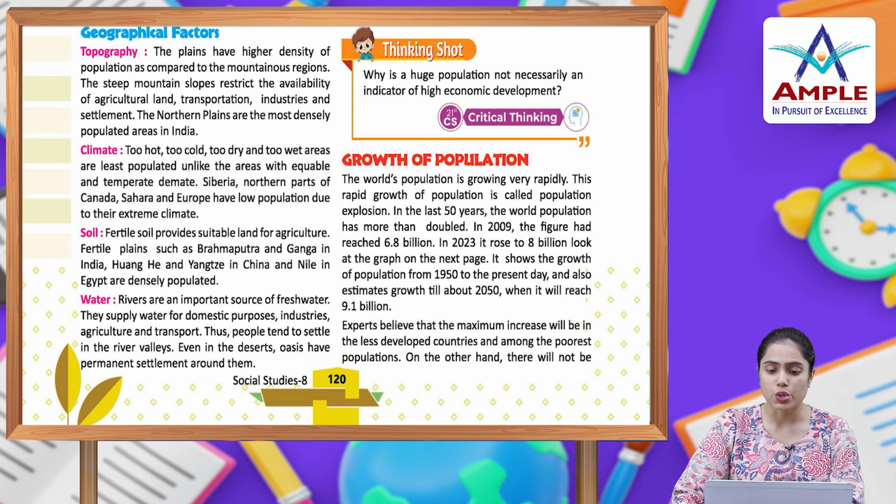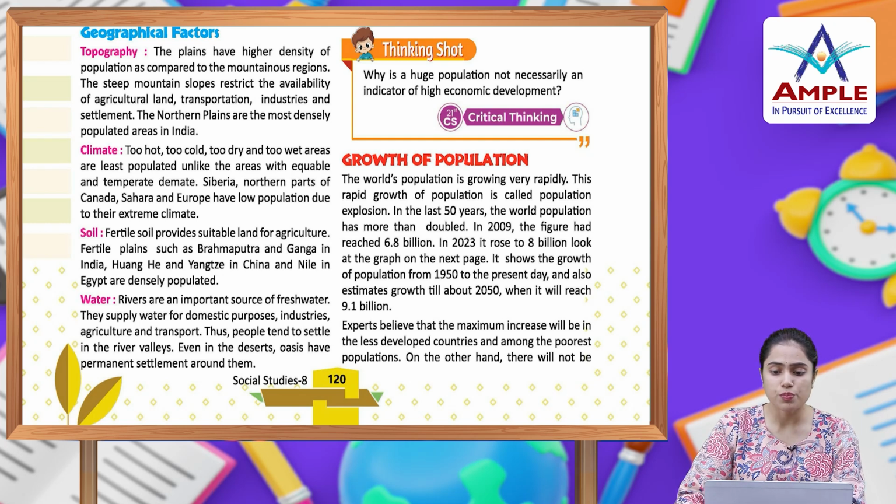Growth of population. The world's population is growing very rapidly. This rapid growth of population is called population explosion. In the last 50 years, the world population has more than doubled. In 2009, the figure had reached 6.8 billion. In 2023, it rose to 8 billion. Look at the graph on the next page. It shows the growth of population from 1950 to the present day and also estimates growth till about 2050 when it will reach 9.1 billion.